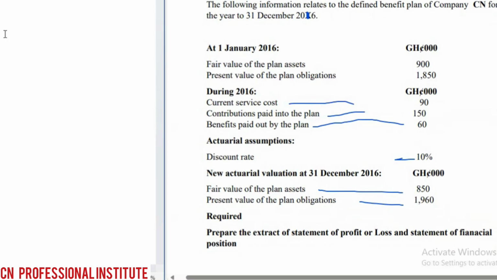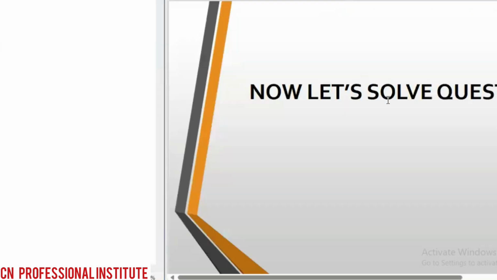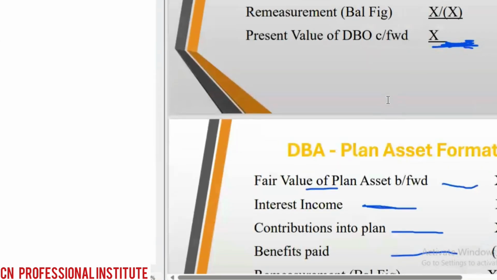With the plan asset, if you look at the format or the formula that we used, let me take you back to that place. So see, this is the asset.